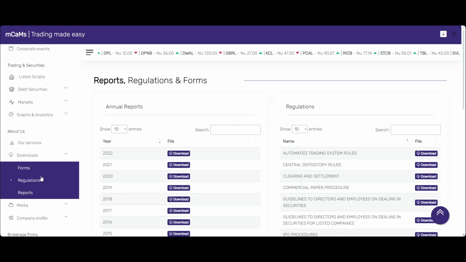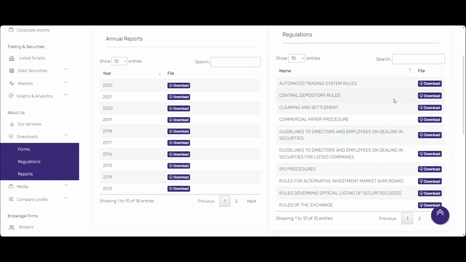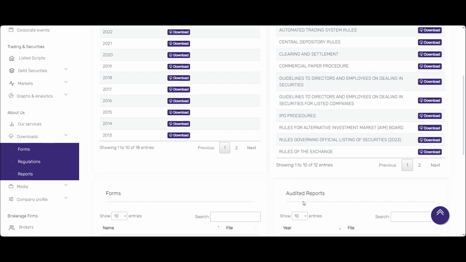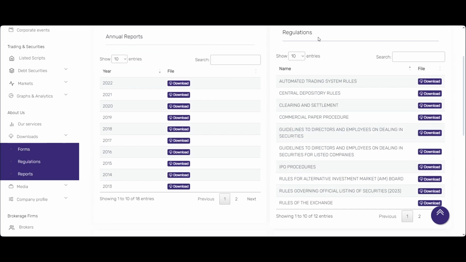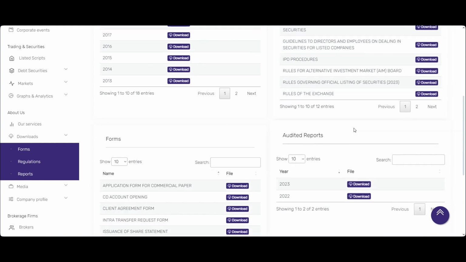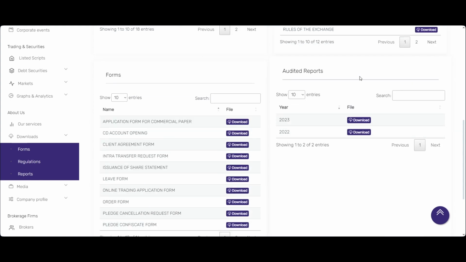And similarly, if you want to find any other rules or regulations related to settlement, or how the depository works, or other instruments that we have, like commercial paper, if someone wants to float or subscribe, how all this affects the trading or the activities in the market, you can just refer to the regulation section that we have here, and then you can find the appropriate section that you are seeking.